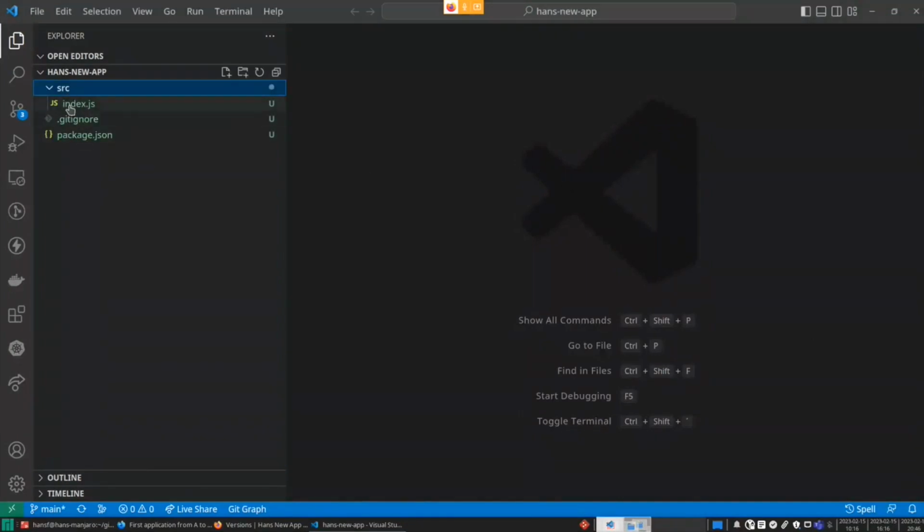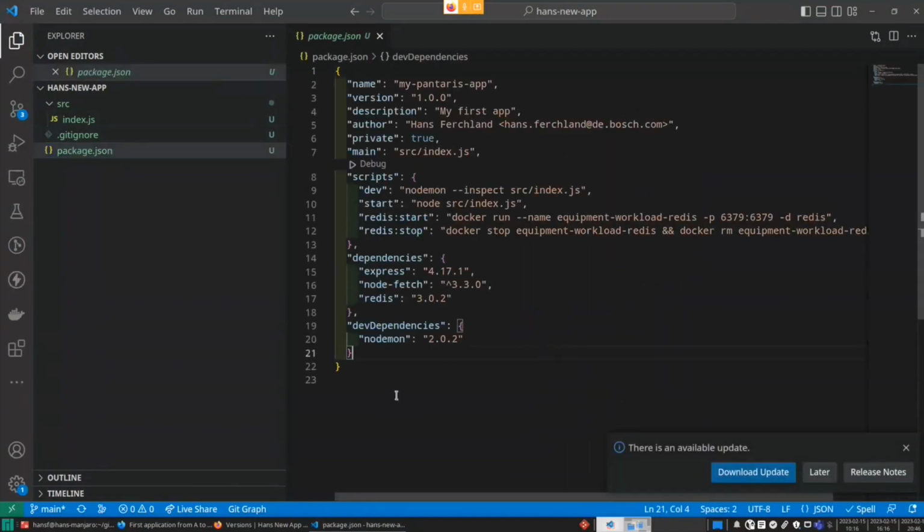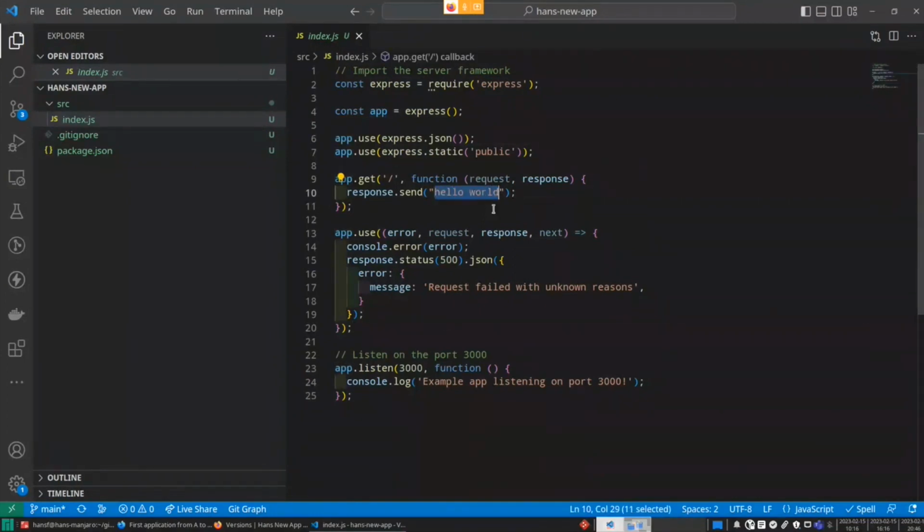Here we go. Okay, today we have a little Node.js app. It's already provided with its dependencies, scripts, and so on. As mentioned, you will get the code, no worries. It's pretty simple. It's an Express.js server application, which will just log out hello world, as you can see here.